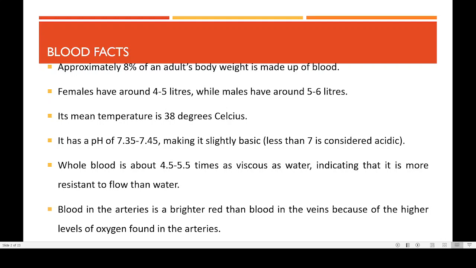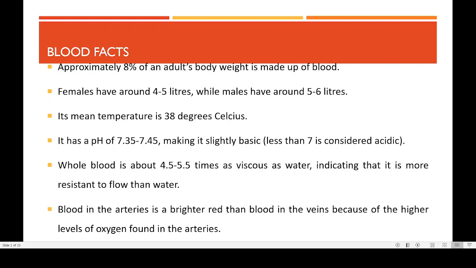Now in the case of females, the amount of blood is between 4 to 5 liters. That is the total quantity of blood present in a person. In the case of males, it will be slightly higher because of more muscle weight. Then it comes to 5 to 6 liters. So that is the total quantity of blood. Now coming to the temperature of the blood, it is around 38 degrees Celsius. That is the normal body temperature of the blood.